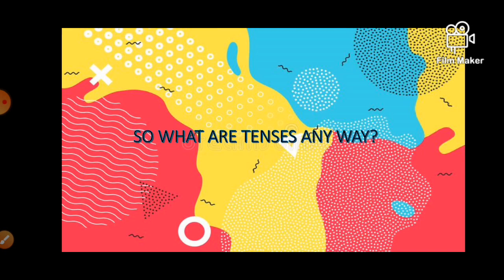These three sentences show me the time of the action. I go to school means it is my routine work. I went to school means I already went to school in the past, yesterday, last week, last month. And I will go to school means I have a plan to go to school in the future, meaning tomorrow, next week, next month, and so on.